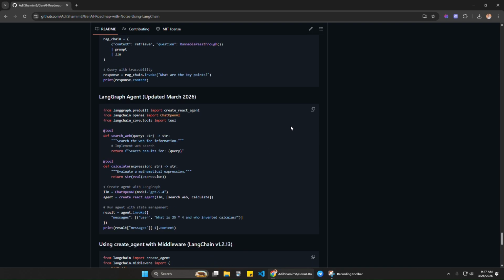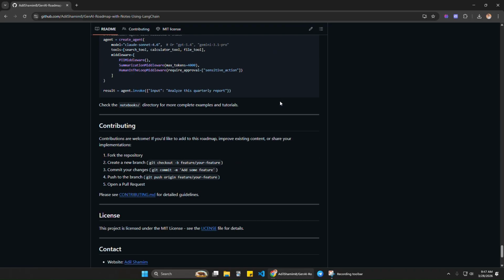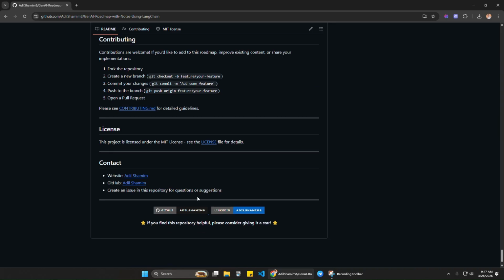So here is the RAG and here is the agent, and here is the new update in CrewAI. You can also contribute if you think you want to add something new.